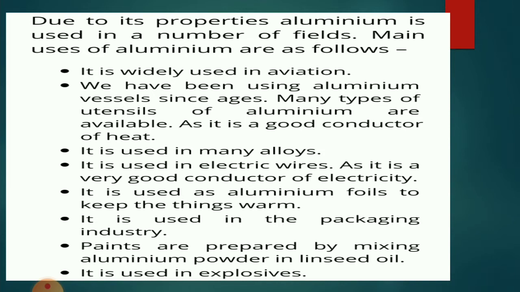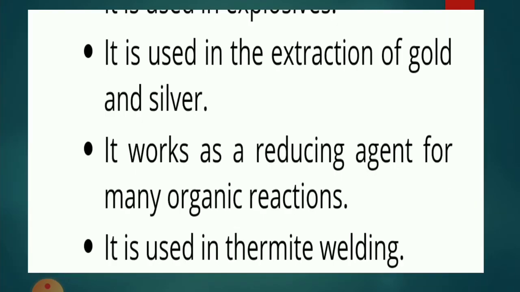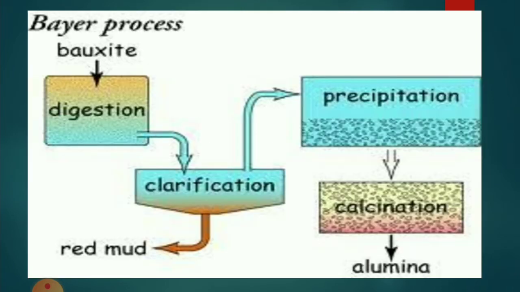Paints are prepared by mixing aluminium powder in linseed oil. It is used in explosives also. Explosives means firecrackers, and wherever fire or ignition is required, aluminium is used with the explosives. Aluminium is also used in the extraction of gold and silver. It works as a reducing agent for many organic reactions. It is used in thermite welding.